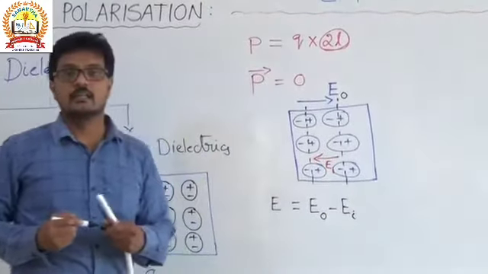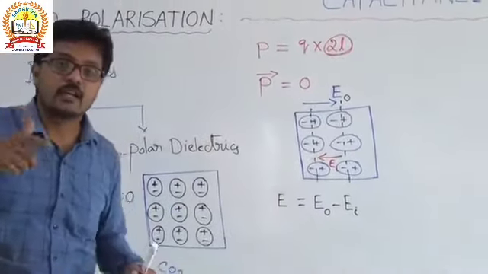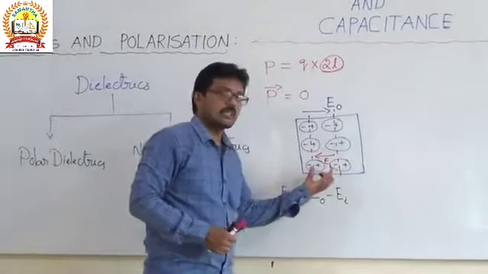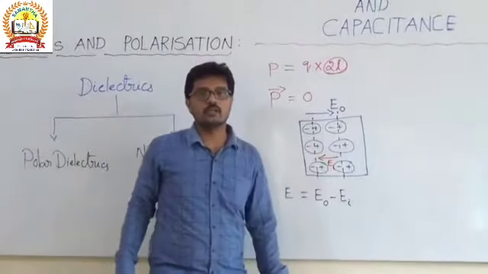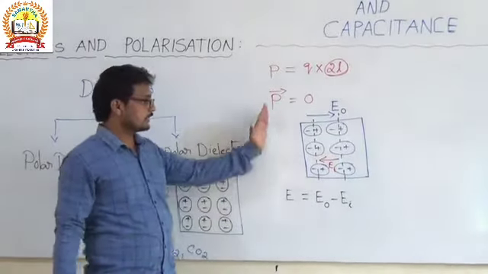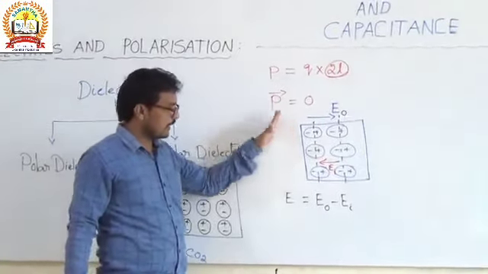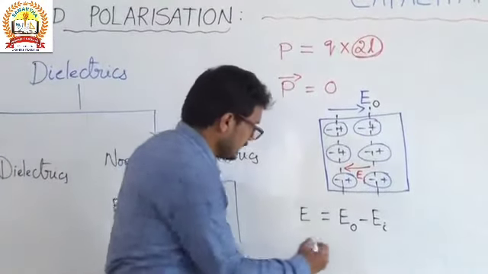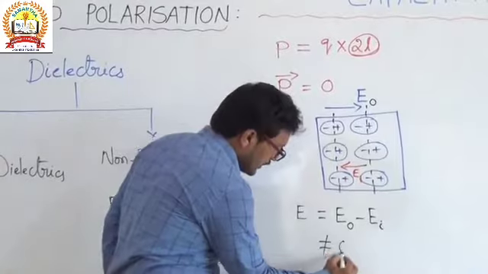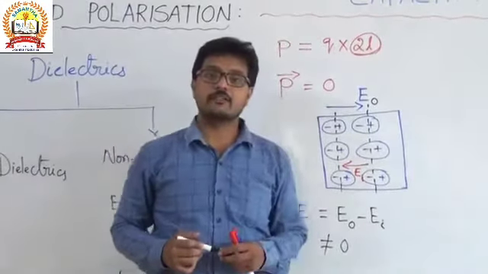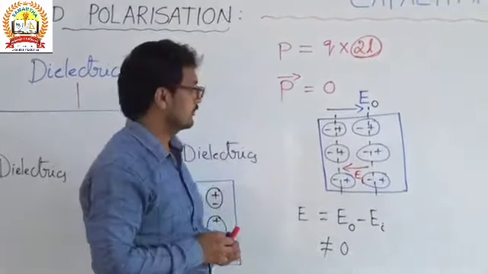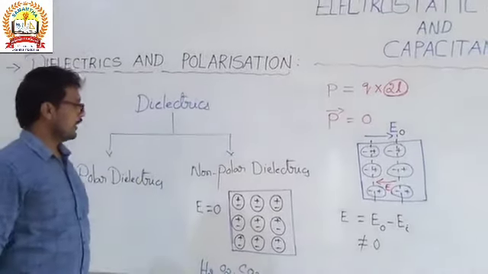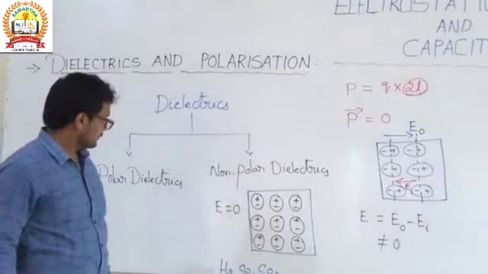It means the electric field is reduced in the case of non-polar dielectric substances. When subjected to the external electric field, the net electric field is not equal to 0, but the electric field is decreasing. That is the case of non-polar dielectric substances.